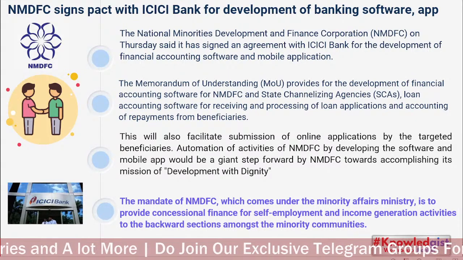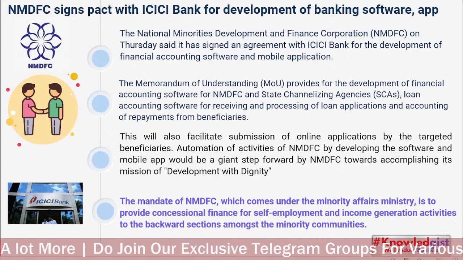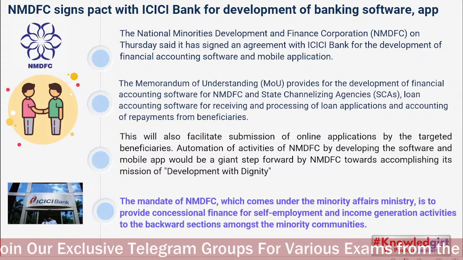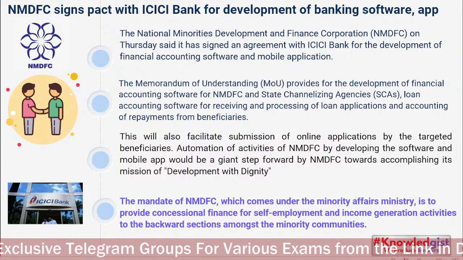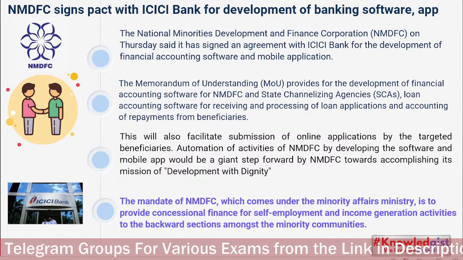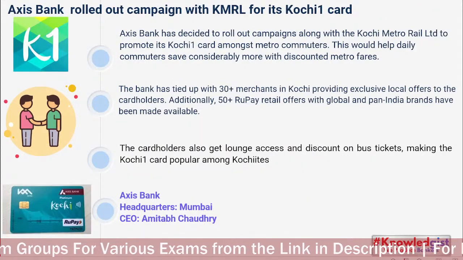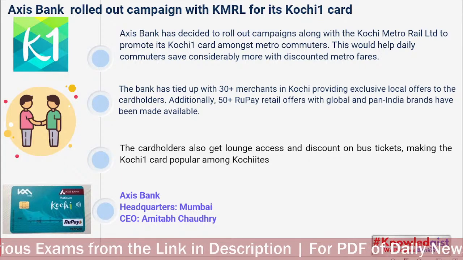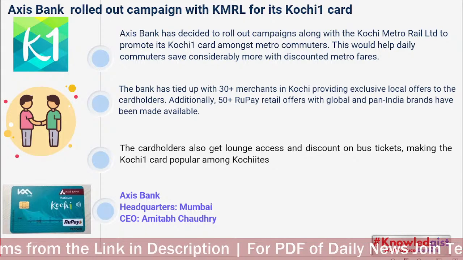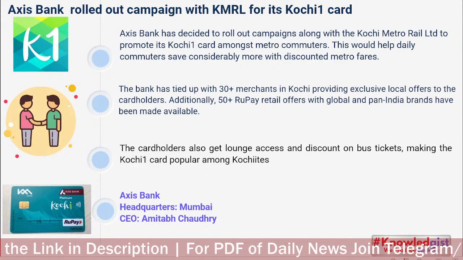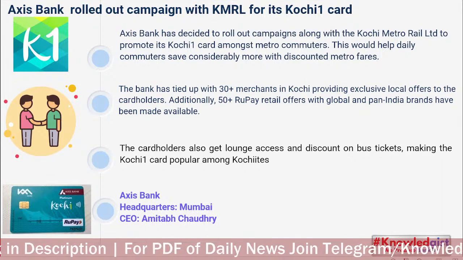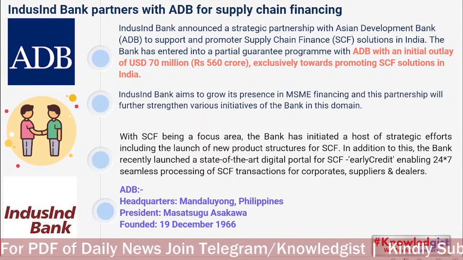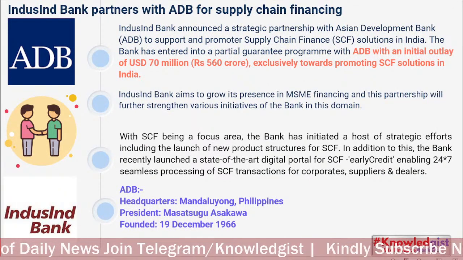Okay. The mandate of NMDFC, which comes under the Minority Affairs Ministry, is to provide concessional finance for self-employment and income generation activities for the backward sections among the minority communities. Okay. Axis Bank rolled out a campaign with KMRL for its Kochi One card. Axis Bank has decided to roll out a campaign along with Kochi Metro Rail Limited to promote its Kochi One card among metro commuters. Private bank, but it's for general public use, so maybe it could be useful.